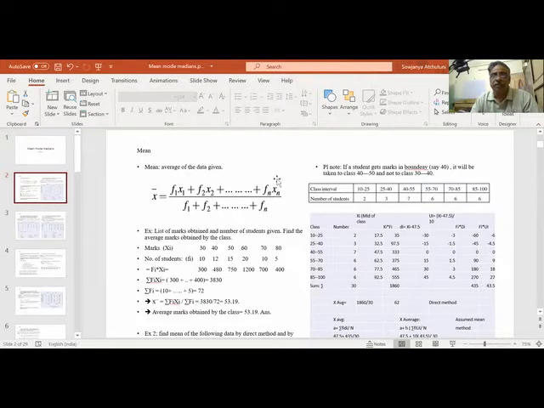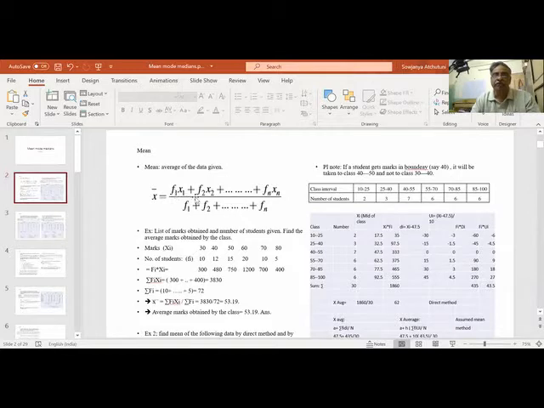If that is the data given, we add all marks multiplied by the number of students of each mark, then divide by the total number of persons, and we get the average of the data. So what is the average marks of the section, or of the class of a school? We'll get it from this mean.